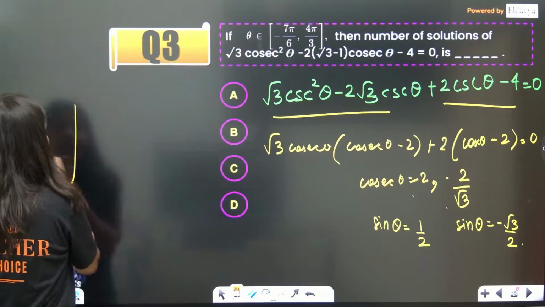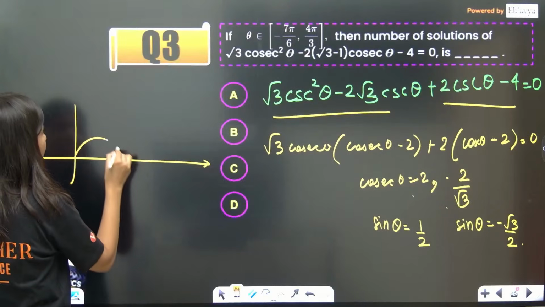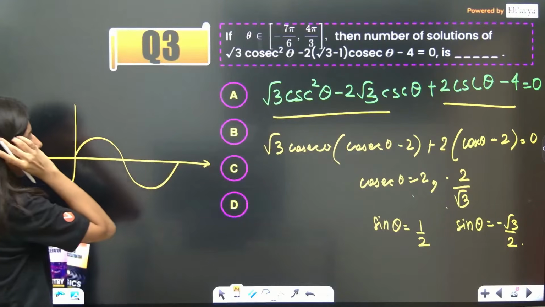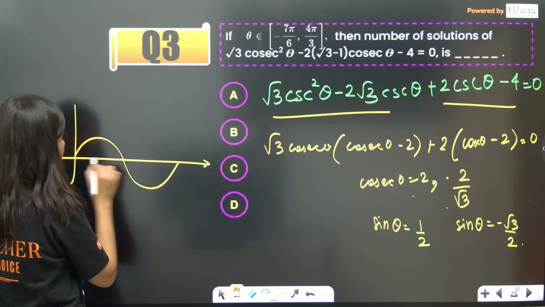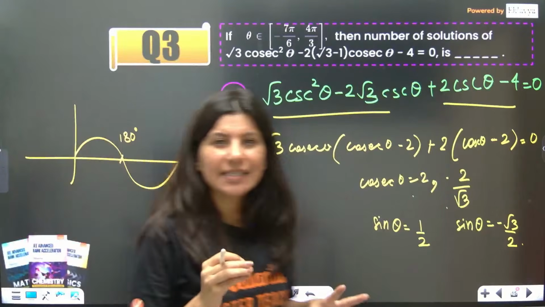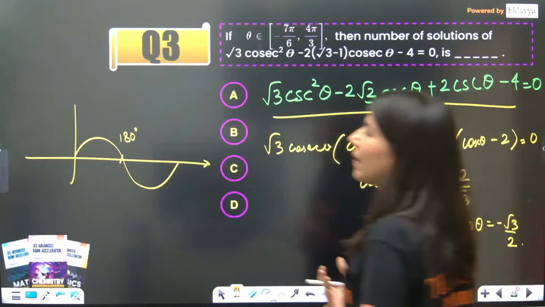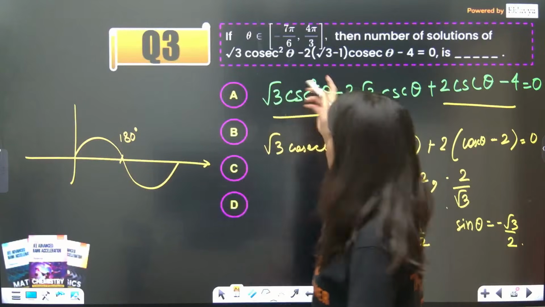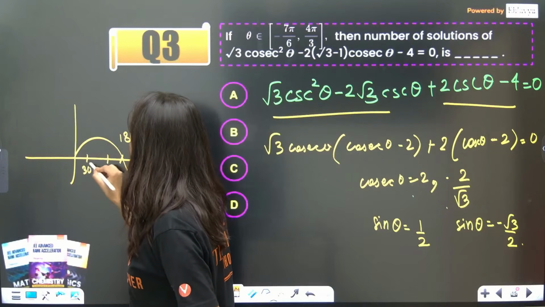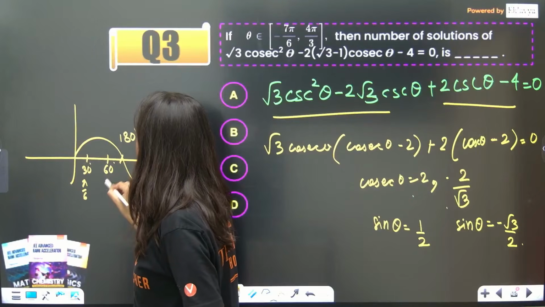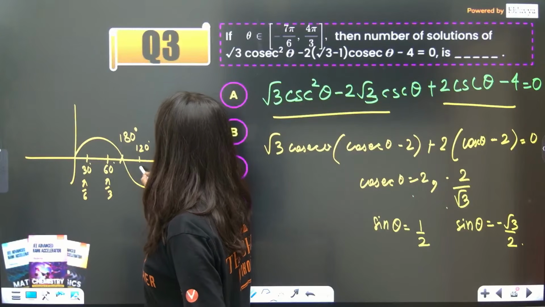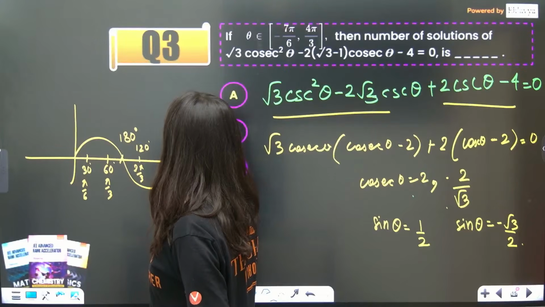So, I will take the help of the sine graph. Can I do that? So, yes, this is 0 to 180 degree, pi. And now this is 2 pi. Okay. So, 4 pi by 3. See, this is 180 degree. 4 pi by 3 is slightly greater than 180 degree. 4 pi by 3 actually is 240 degree, right? So, this is your 30 degree then 60 degree. 30 is pi by 6, this is pi by 3, then this is 120 degree and 150 degree. So 120 is 2 pi by 3 and this is 5 pi by 6, correct?